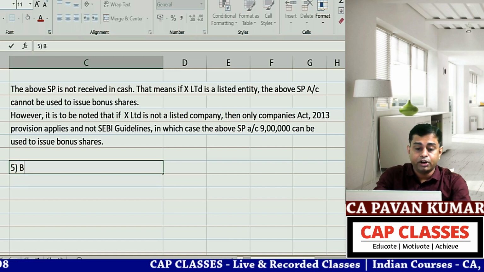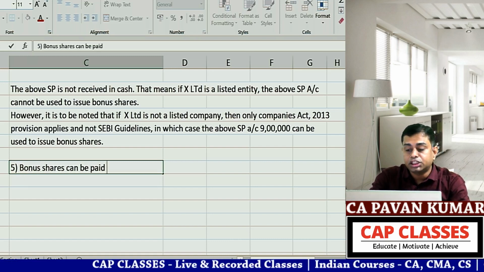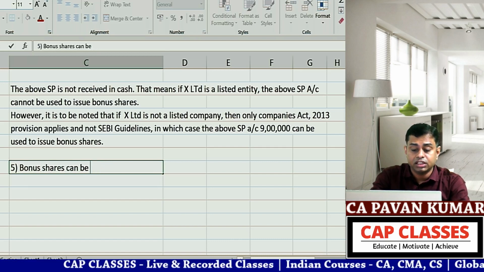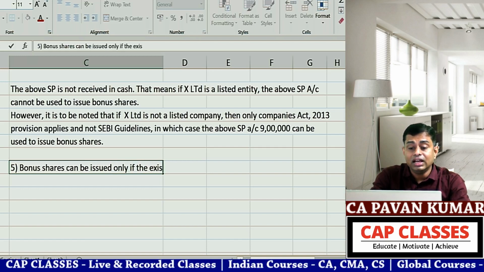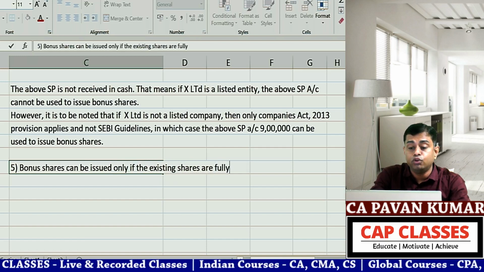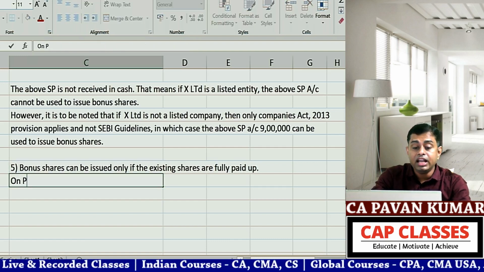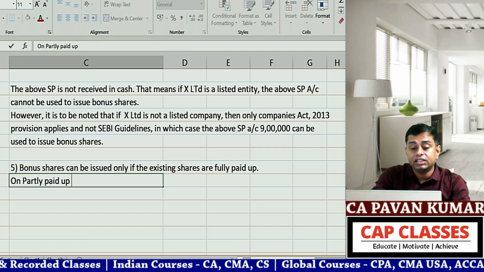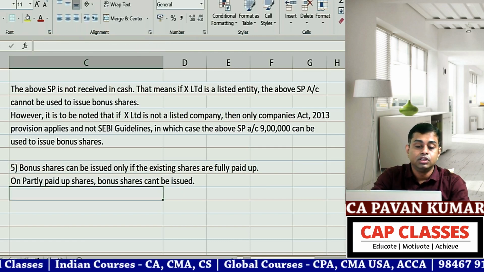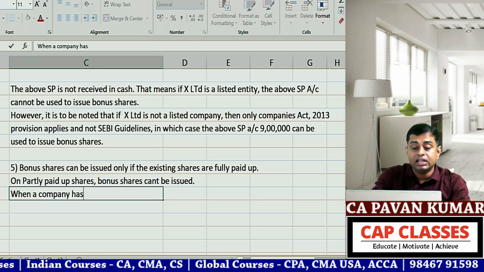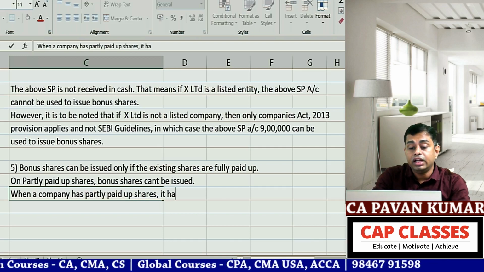Okay, now write down the next point. Bonus shares can be issued only if the existing shares are fully paid up. That means on partly paid up shares, bonus shares can't be issued. So when a company has partly paid up shares, it has two options.